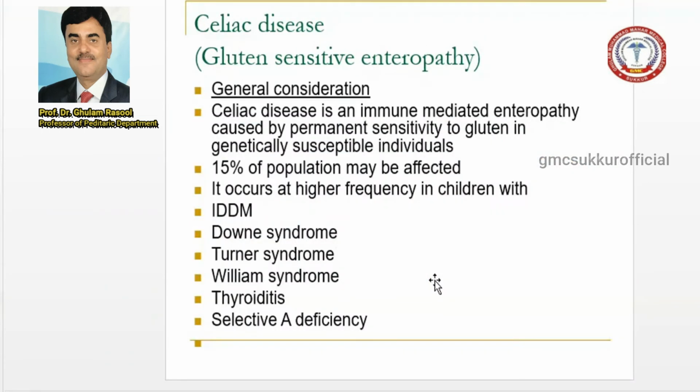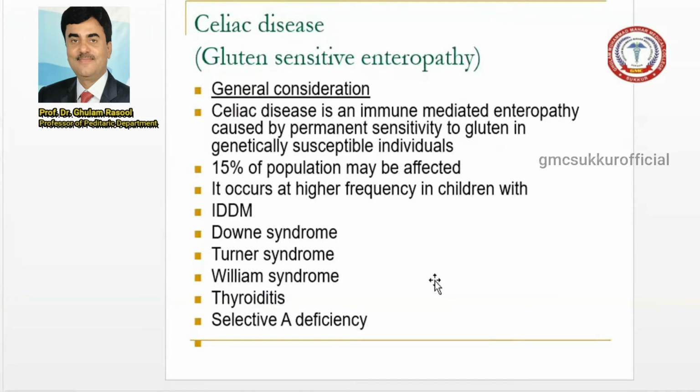Now, what is the celiac disease, and how can you say this is a general consideration of celiac disease? I already showed you this picture. This is an immune mediated enteropathy caused by a permanent, not a transient, sensitivity to gluten. And this is also a genetic defect, so an individual person or individual child can be suspected.